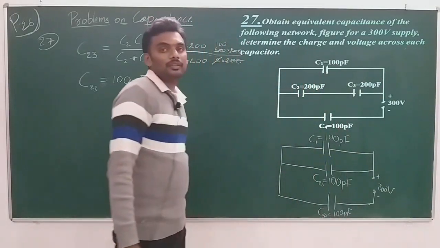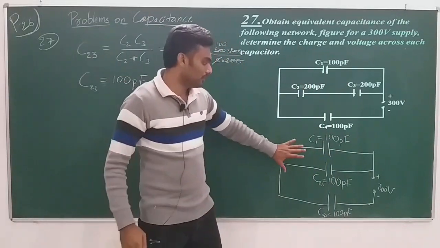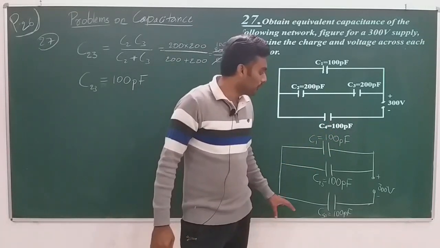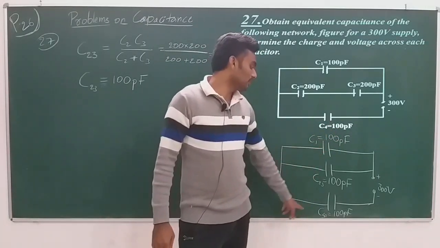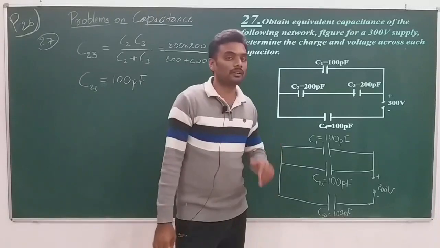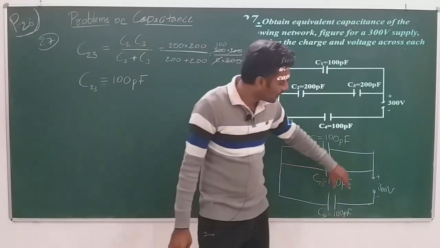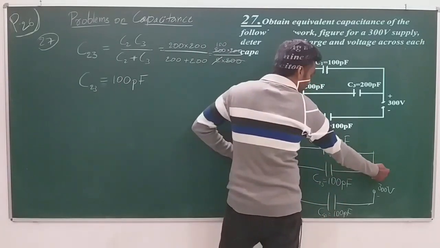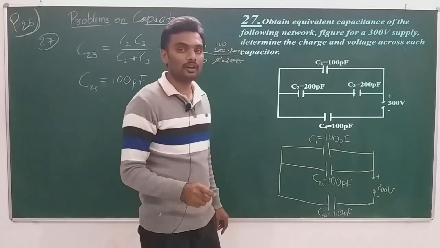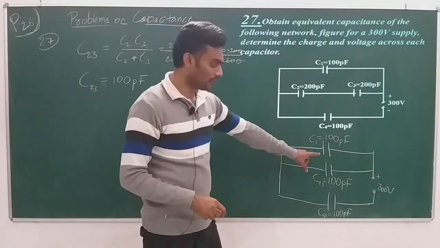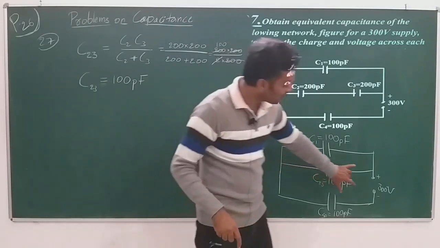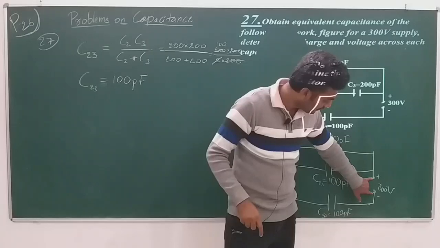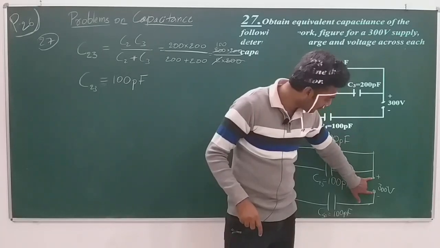Now see, you shouldn't get confused when you look without proper observation. You will find that now all these three are in parallel. No, they are not. Be careful, because if you had terminals here and here, then it was parallel, but you did not have them there. You have the terminals here and here, right? So this is where we should be concentrating, and these two points are our reference.